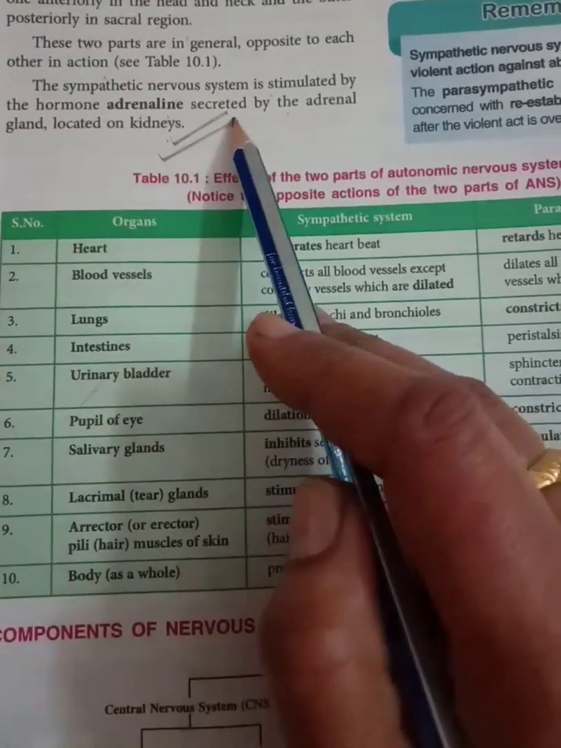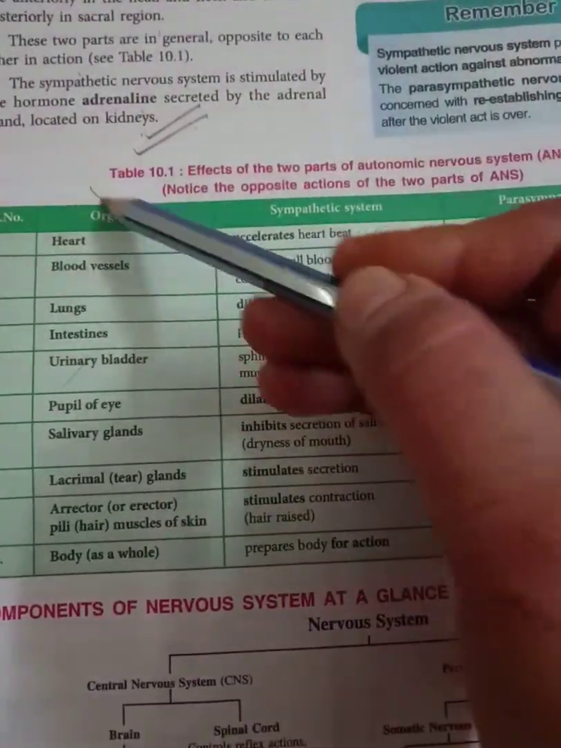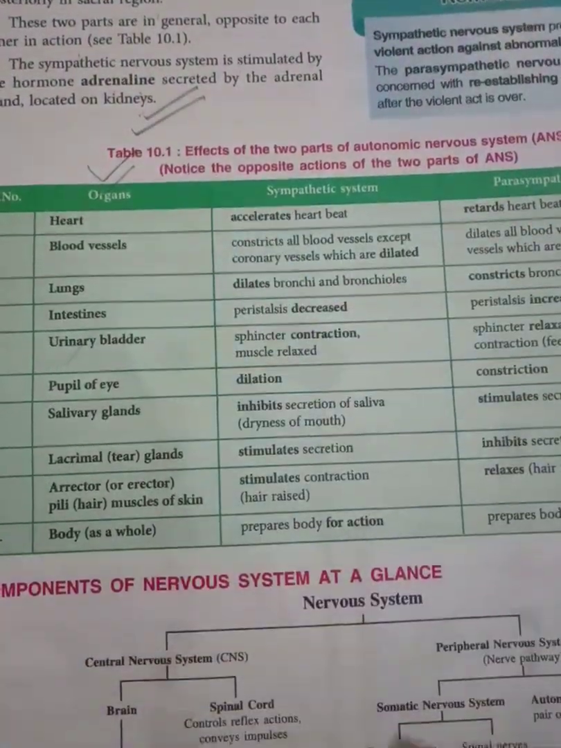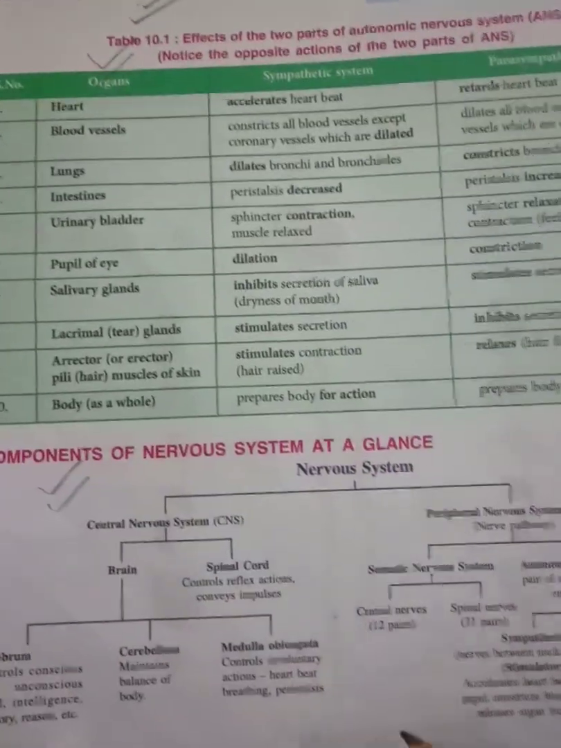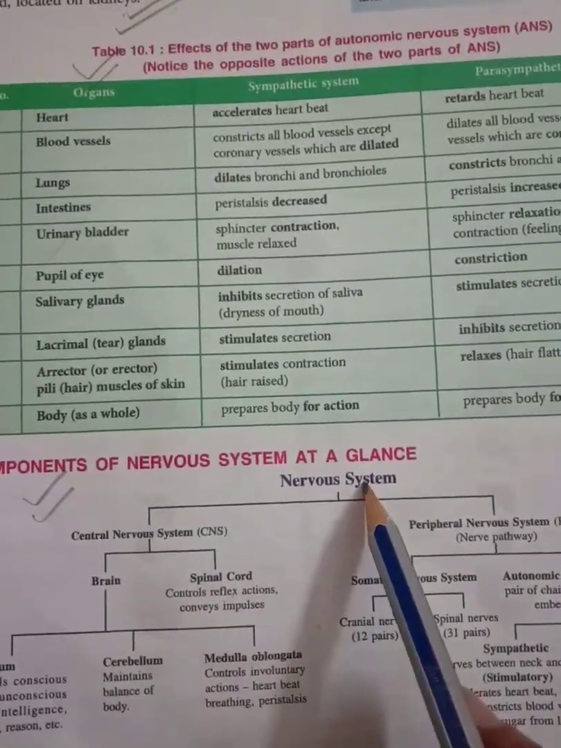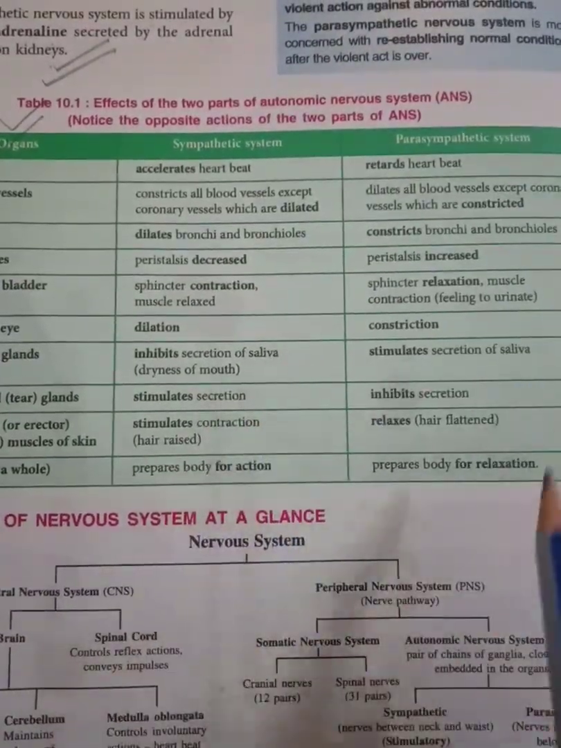That endocrine system is still left, a very important chapter. So this table you should know to understand how these two systems work, and this flow chart you should draw in your fair notebook so as to understand the parts of nervous system. Very important. So next video I'll begin from page number 131.